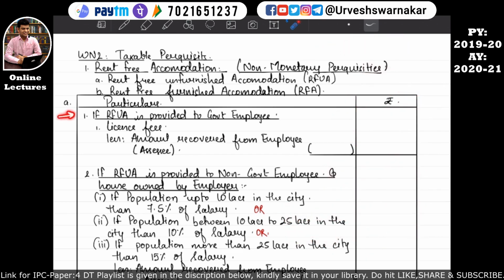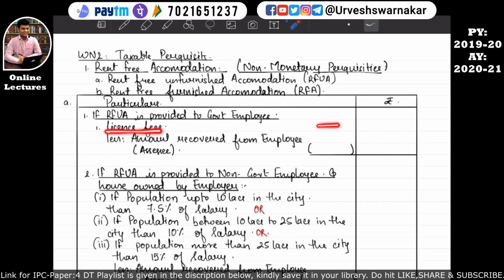So let's see these particulars under point A, which says that if a rent-free unfurnished accommodation is provided to a government employee, that means the employer will be who? The employer will be government only, right? Then how to calculate the value of the non-monetary perquisite? The license fee of that house property has to be considered. Don't worry, this license fee will be provided to you in the exam. You don't need to ascertain how the license fee will be calculated. So this detail will be provided in the exam.